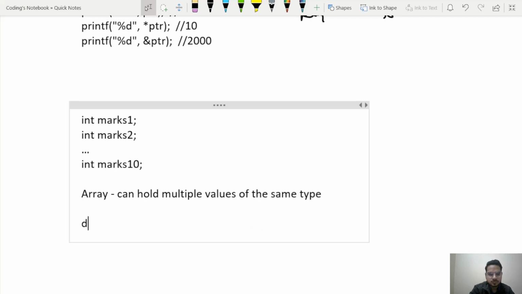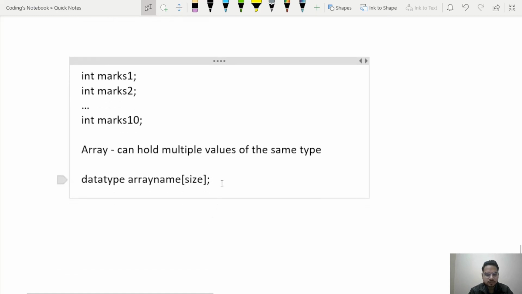The syntax of using an array is something like this. That's how we will declare an array. We declare the data type, the name of the array, then the size of the array inside square brackets. So this is how we declare an array.